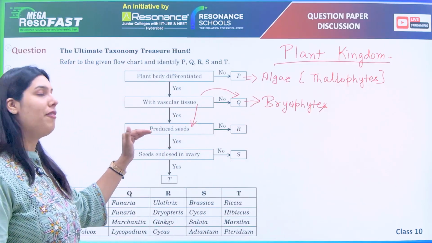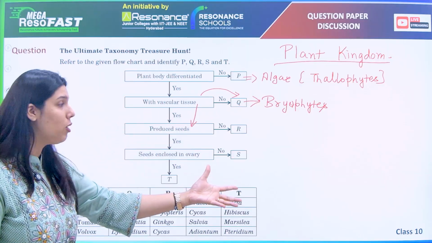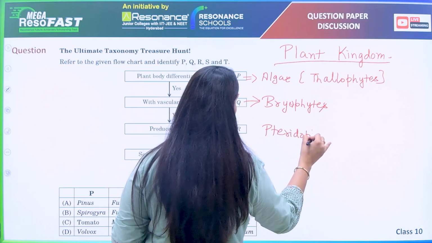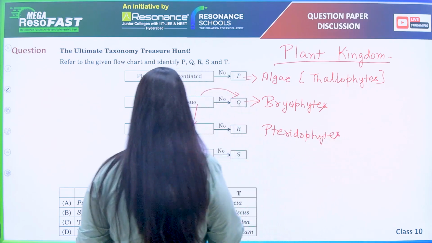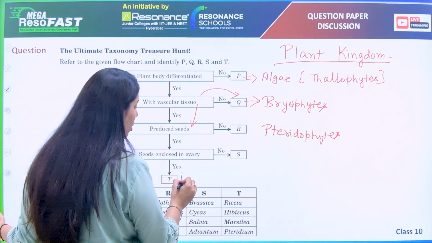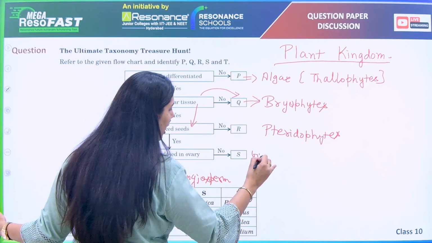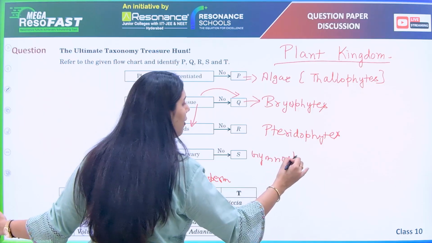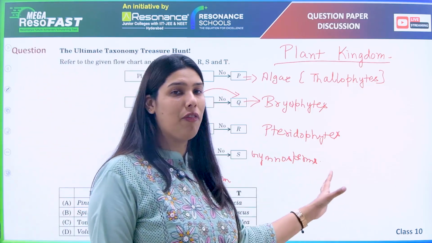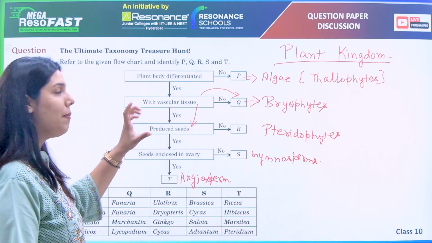Now coming again, if they have vascular tissue but don't produce seed, then they are the pteridophytes. And if they produce seed, but the seed is enclosed in the ovary, then it is an angiosperm. But if it is not enclosed in the ovary, that means it is a gymnosperm. If you don't remember all the examples for these phyla, at least some of them we can identify.